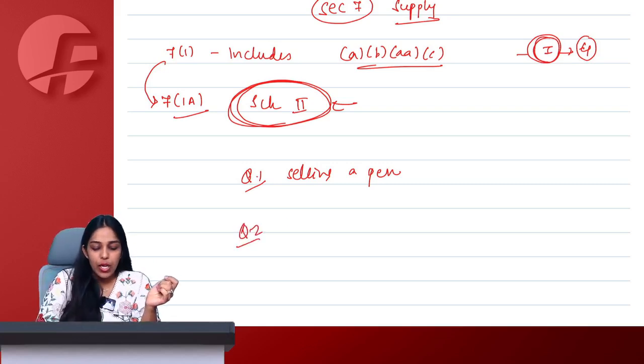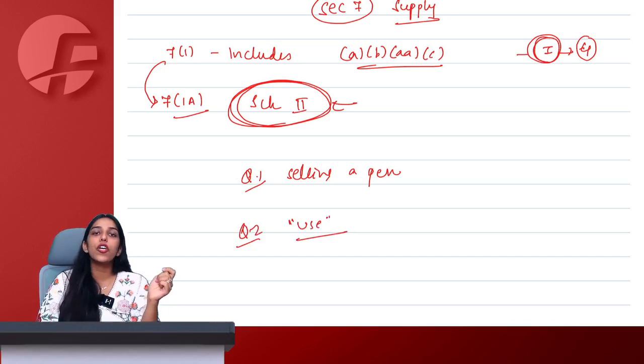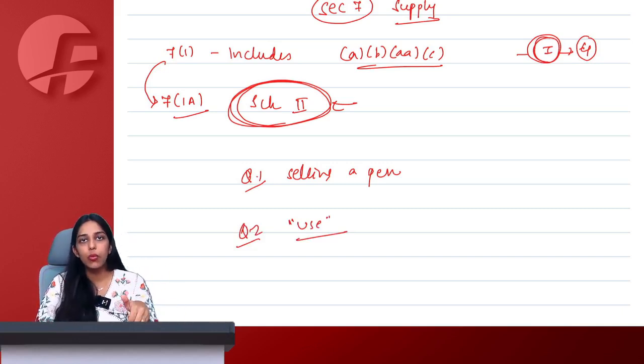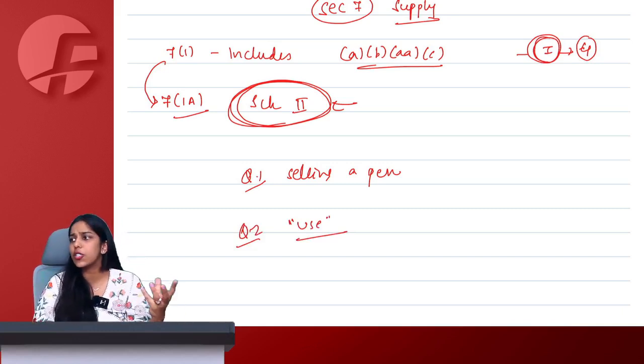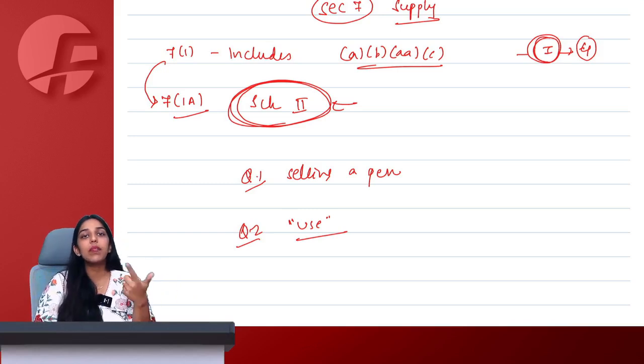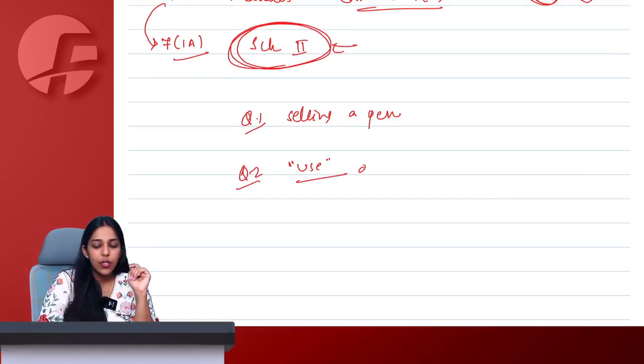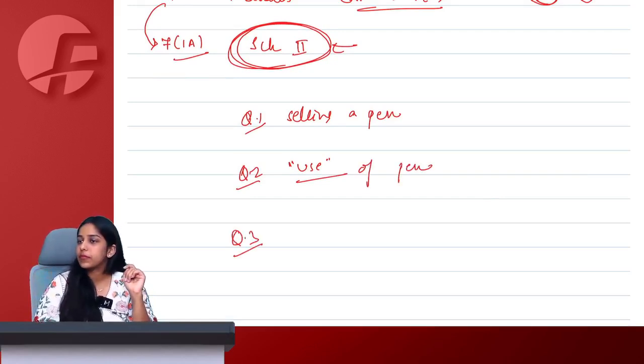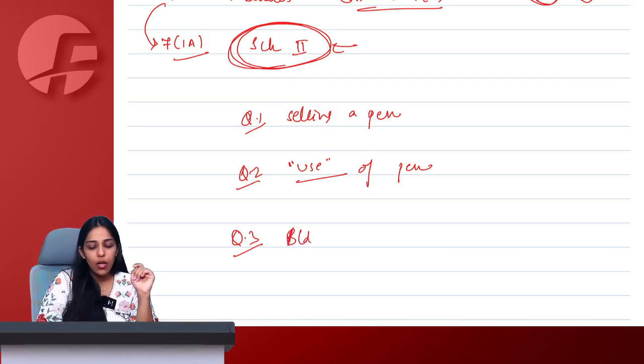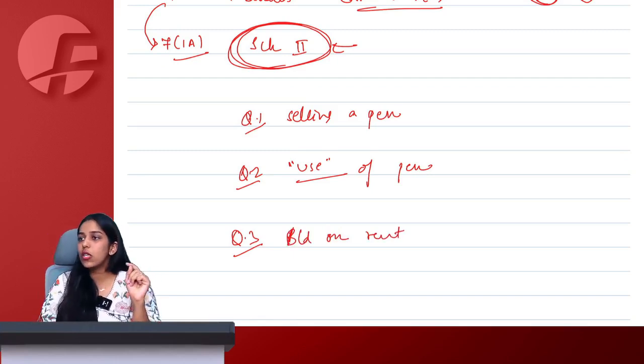Question number 2. I only gave this pen for use for 2 days and then you returned this pen to me after using it for 2 days for a consideration of 500 or 600. Is it supply of goods or service? Tell me. Use of a pen. Then question number 3. Let's say I gave a building on rent to you. Is it goods or service?